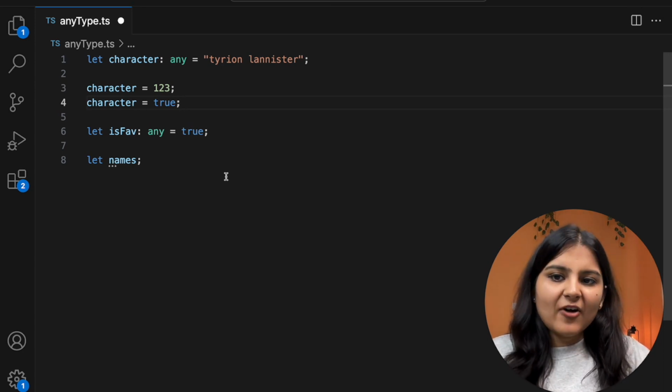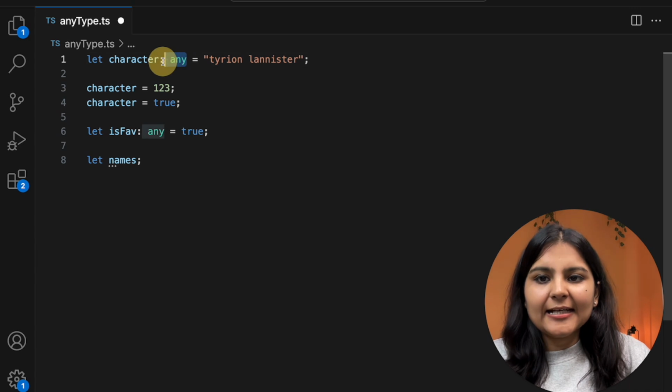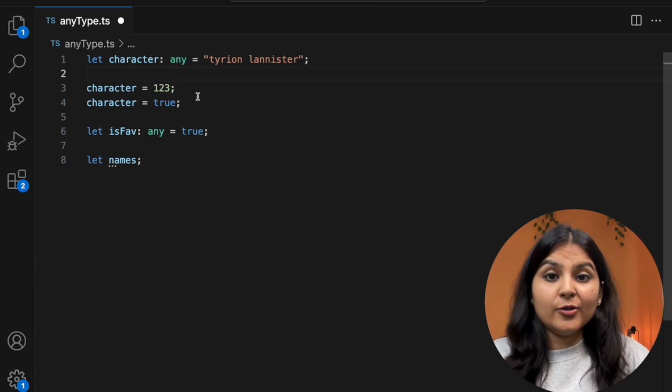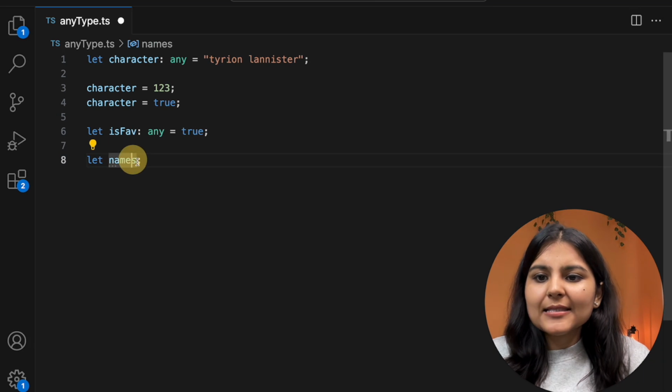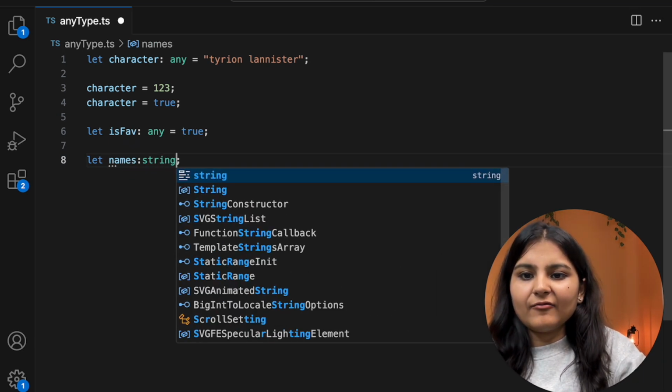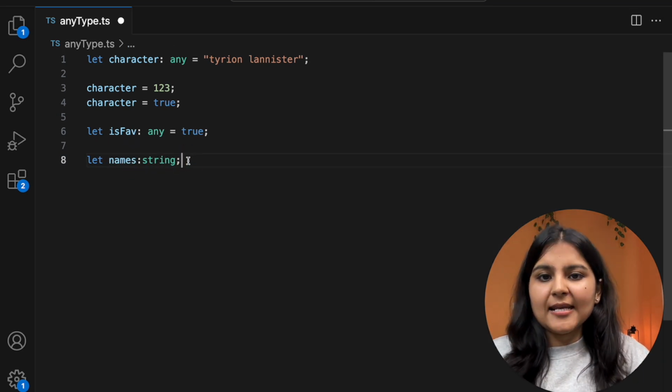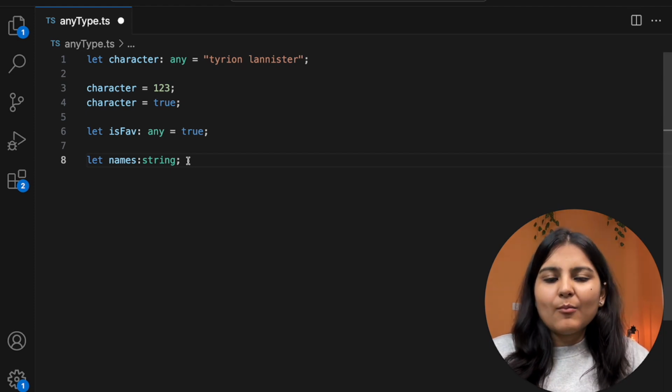So it's always advisable to not use this any type in your code while using TypeScript so as to avoid any potential errors. And even if you are defining a variable without initializing it, you can still define its type in advance so that you do not encounter any problems in the future. So that's all about the any type.